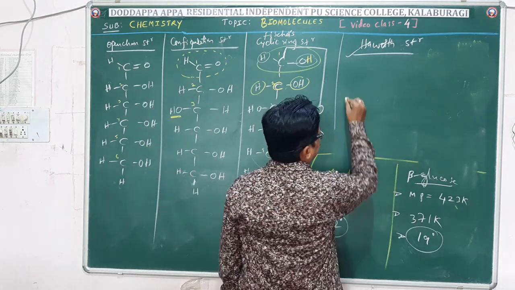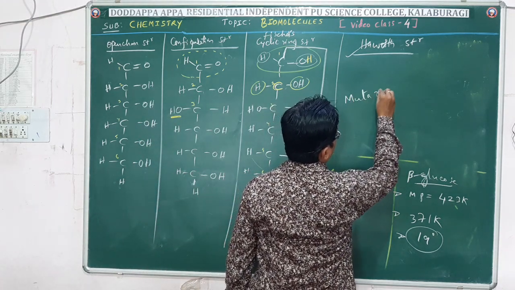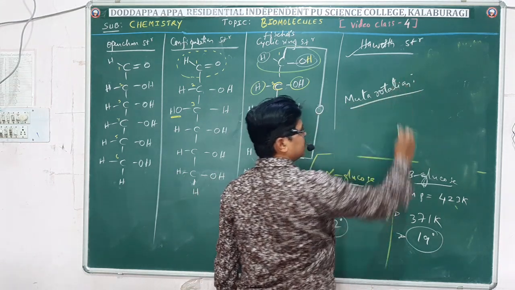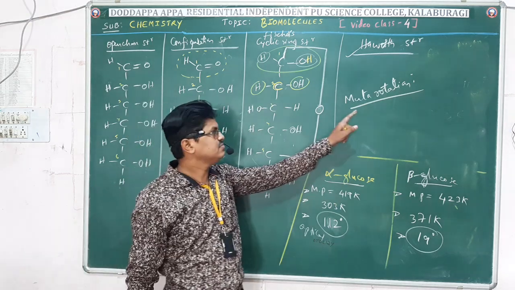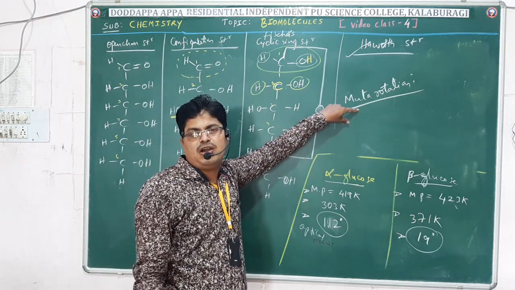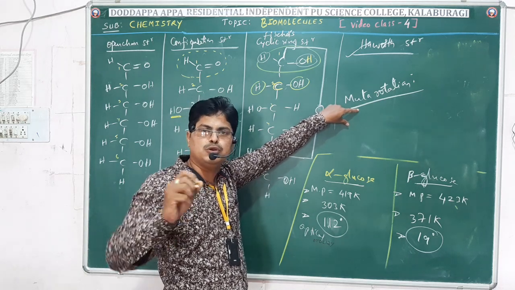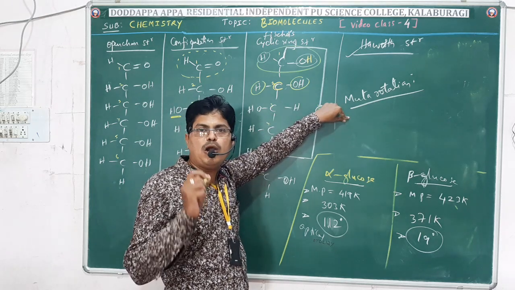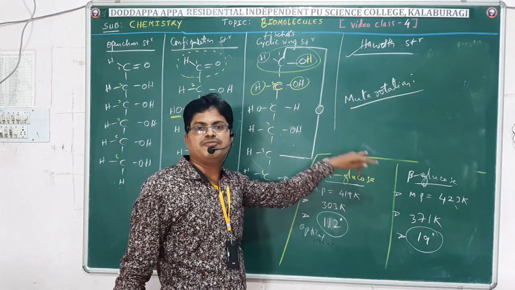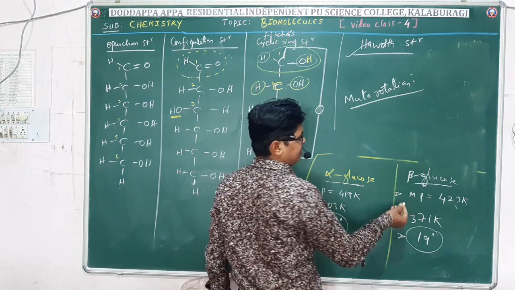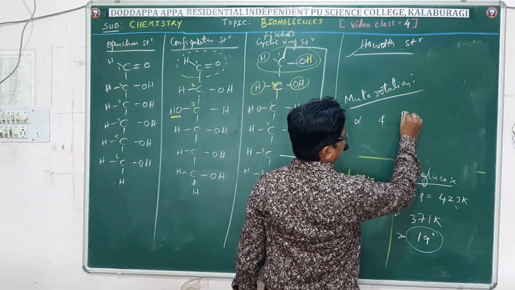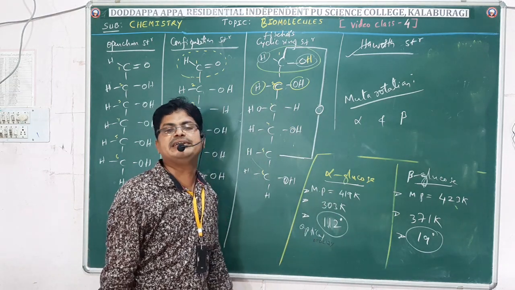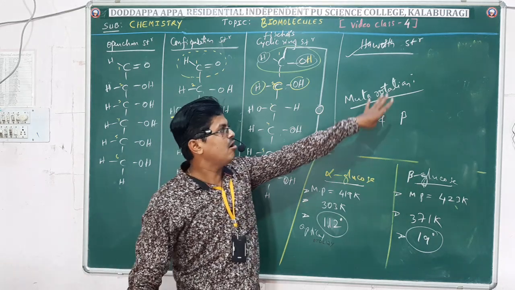Glucose exhibits mutarotation. Then what is mutarotation? Mutarotation can be defined as the change in the optical rotation of a solution of glucose of either form, alpha form or beta form, until we get a constant value.